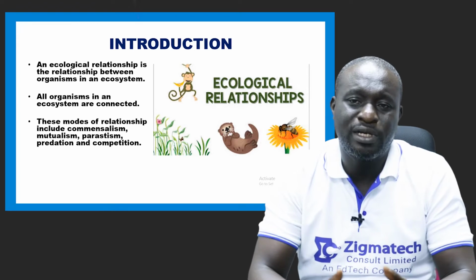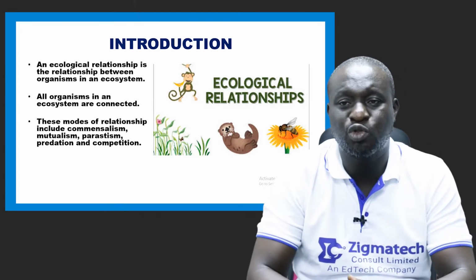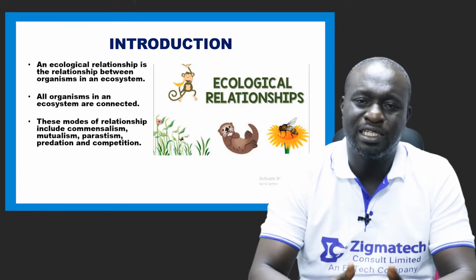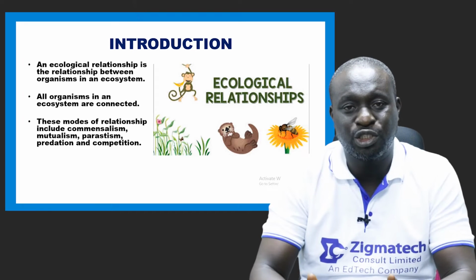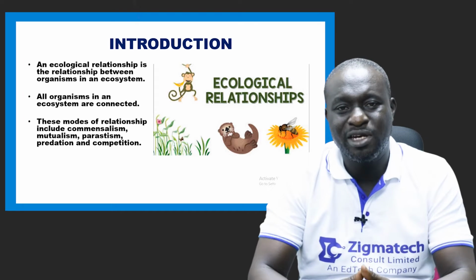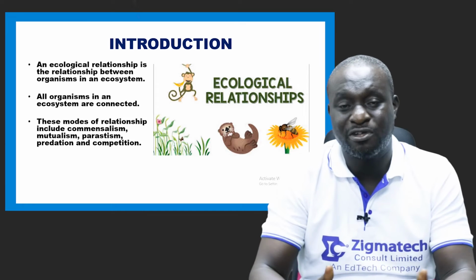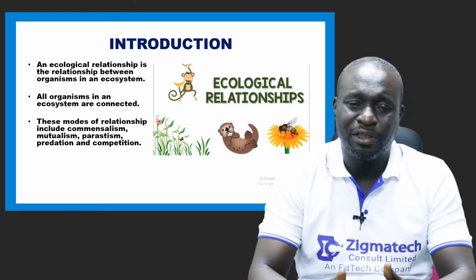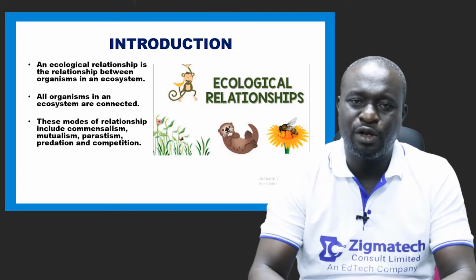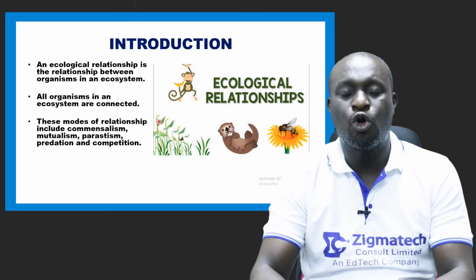Now, an ecological relationship is a relationship between organisms in an ecosystem. Remember, this is not a relationship between living organisms and the non-living environment, which is the definition of ecology. But this is telling us of a relationship that occurs between living organisms.